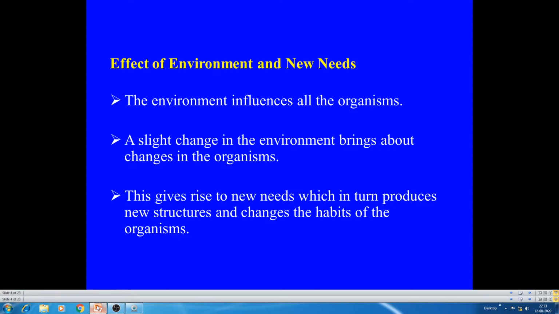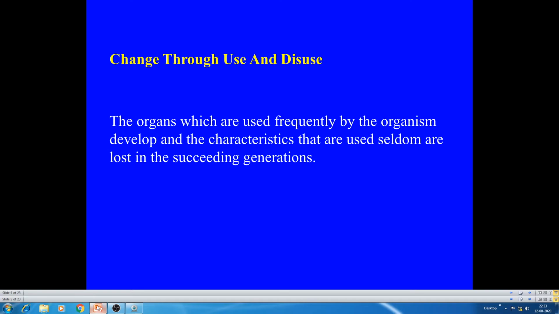And the second one is use and disuse. With new needs, new organs may develop, and if these organs are used continuously or frequently, then it must be transmitted. And when it is not used, it sometimes becomes a vestigial organ, functionless.